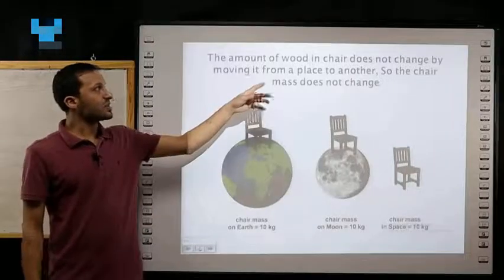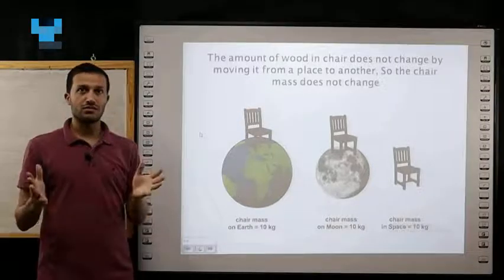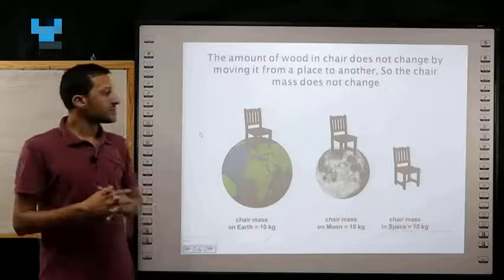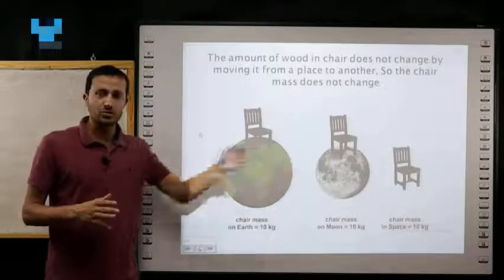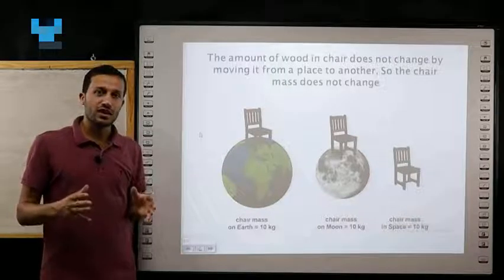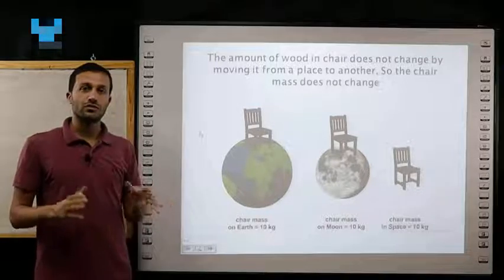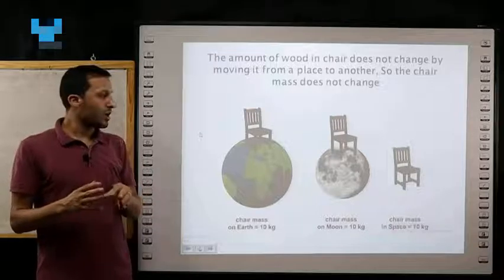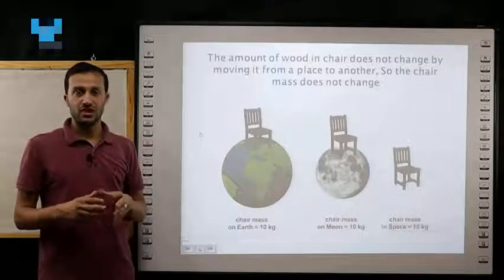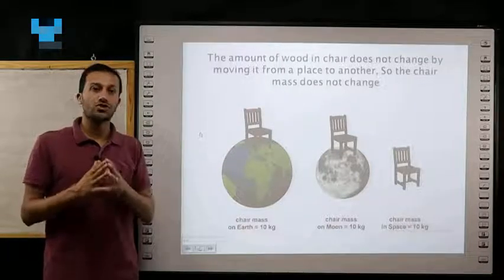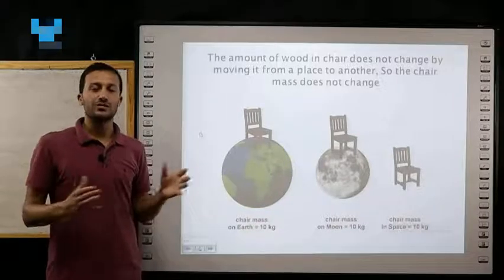The amount of wood in a chair doesn't change by changing its place. As we said, for example, the wooden chair. If we calculate the mass of the wooden chair in our classroom, it equals 10 kilogram. What will happen if we take this wooden chair and put it on the moon? Does its mass change? No, it will not change because the amount of wood in the wooden chair doesn't change. So its mass doesn't change.